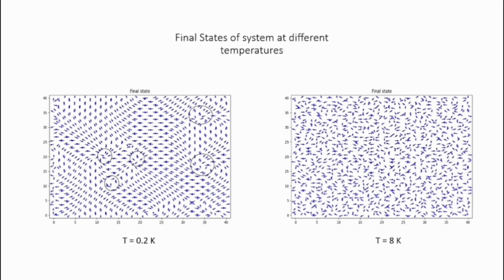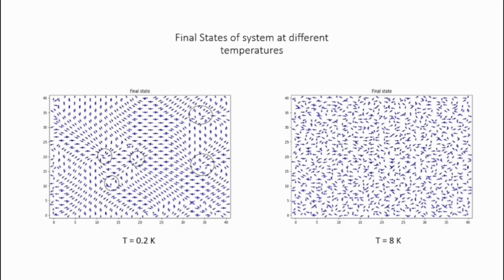These structures are called vortices and anti-vortices. At higher temperature, due to thermal fluctuation, the vortex anti-vortex pairs are unbound, so we did not get any structure.